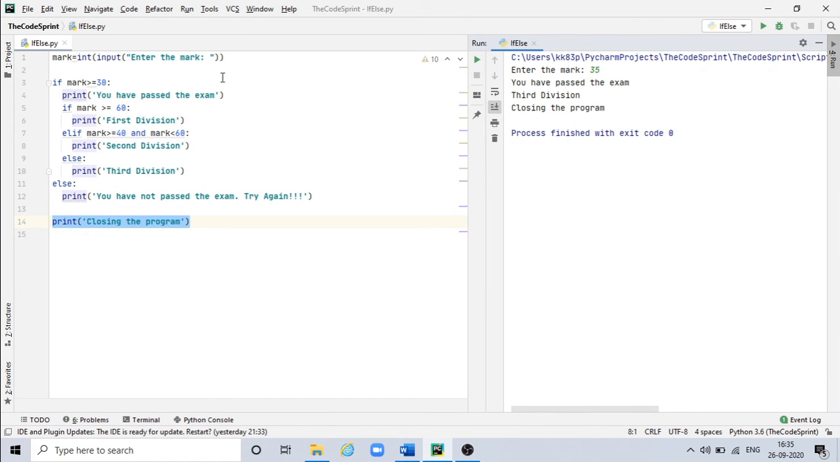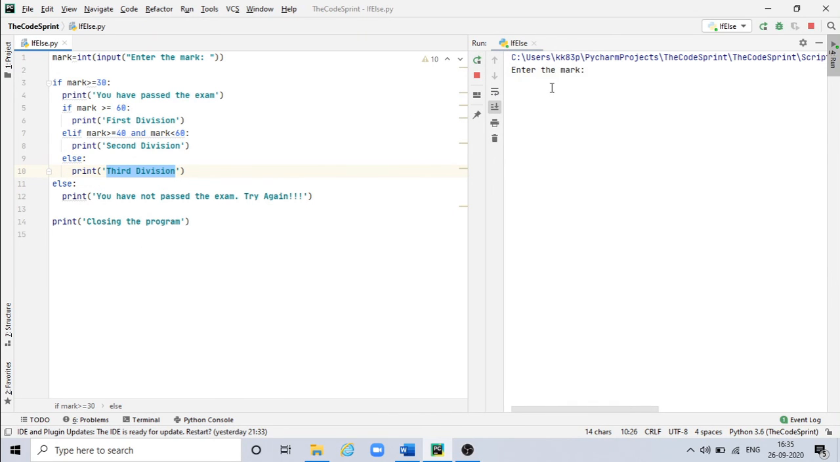third division, suppose I am taking 35, then it will check it is greater than 30 and it will print this one, because these two conditions are false right now, and it will go to the else part and it is printing third division, then it is closing the program.